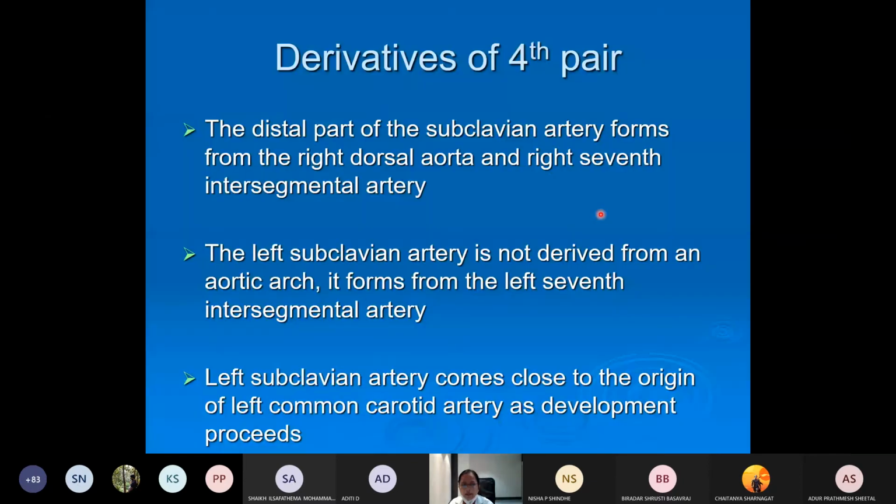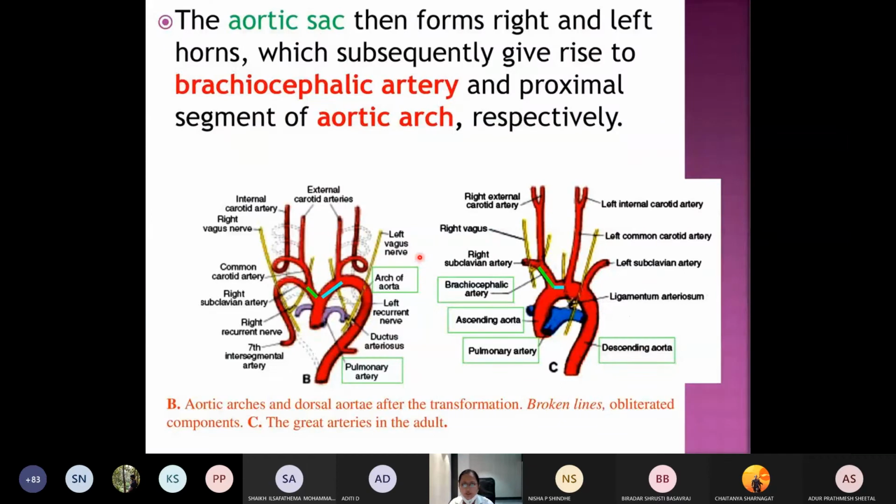So this will help you further when you are reading the gross anatomy, how to remember the various branches. Okay. So 4th arch, so all this we have discussed. So this is again a more clear picture what you can see. So this is the brachiocephalic artery, the right subclavian artery. This is the right common carotid dividing to external and the internal. So this is the arch of the aorta. This is the pulmonary artery, and this is the ligamentum arteriosum.